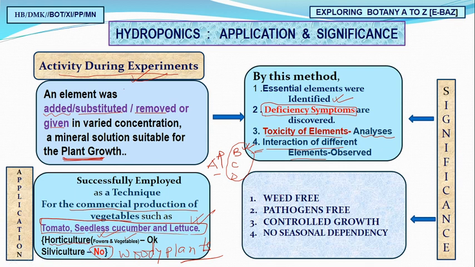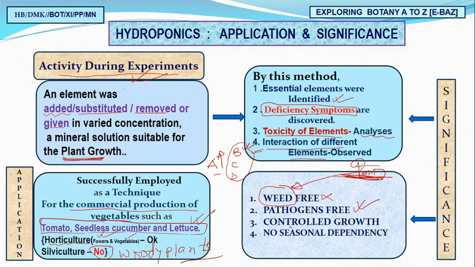Now what is the significance of hydroponics? Yes, this hydroponics is weed free. Weeds, you all know, are unwanted plants. If soil is the medium, this is our main plant, but there are some unwanted plants, and these are called weeds. So in water there will be no weeds. Is it clear? Now this is pathogen free. There is no chance of pathogens present in the soil; soil borne diseases are there, so here there is no chance of pathogens.